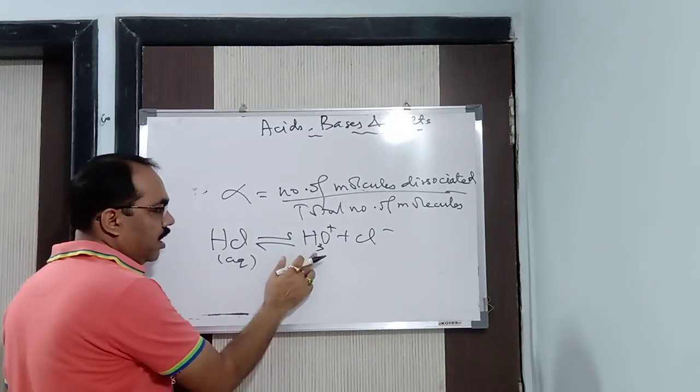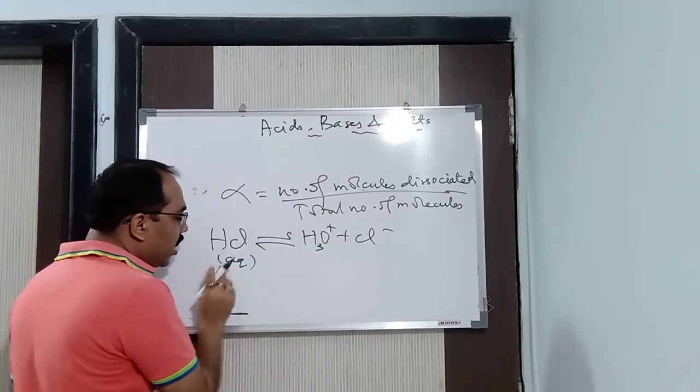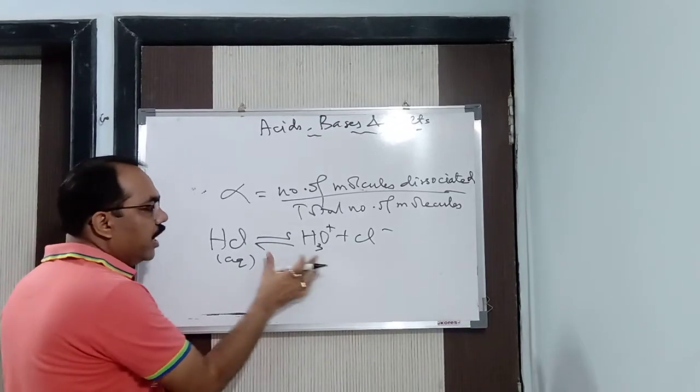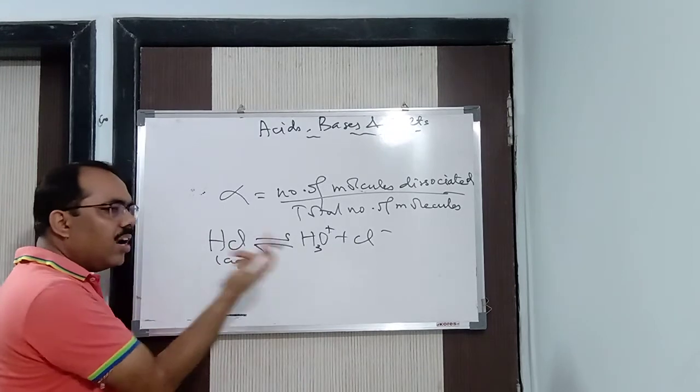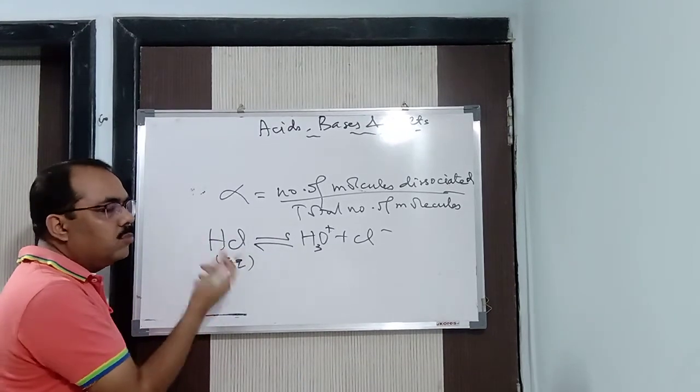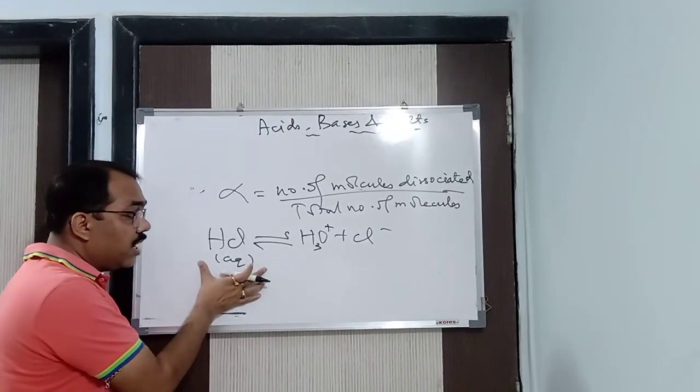Remember it, aqueous HCl, I have written H3O+ and Cl-. So here if I have taken 100 molecules, it will dissociate almost completely. That means 99 molecules will dissociate. Maybe one or two molecules may remain undissociated. So it's a strong acid.